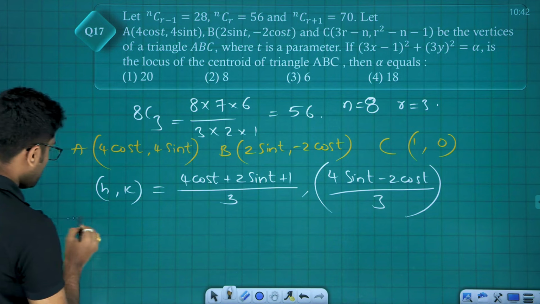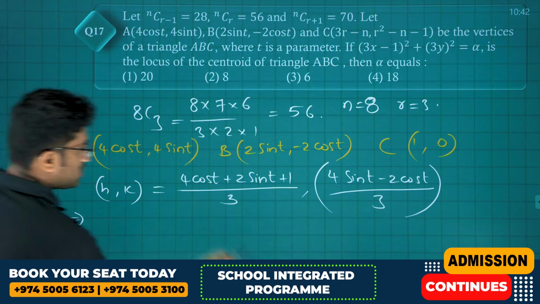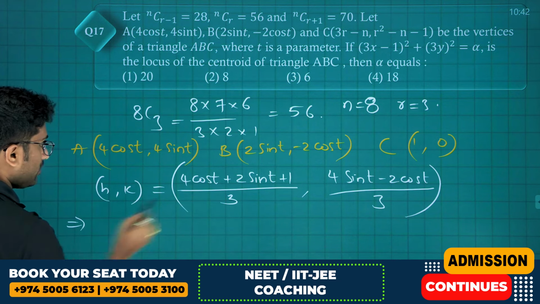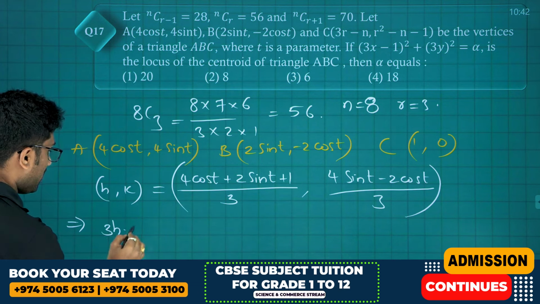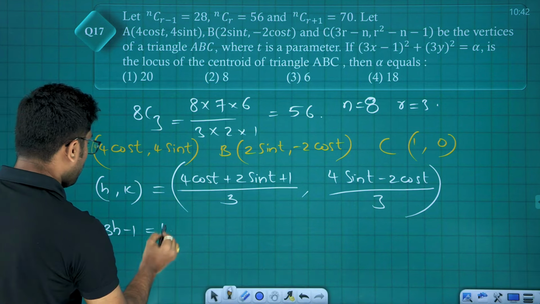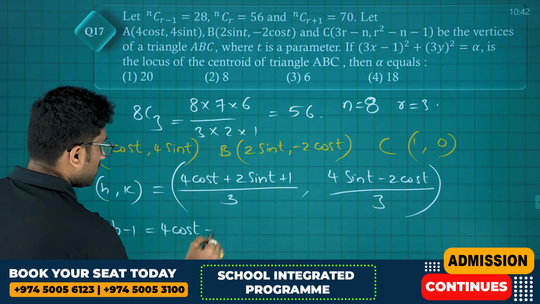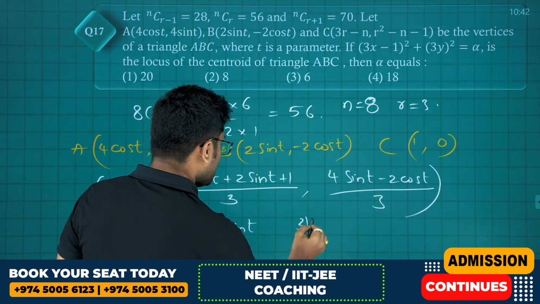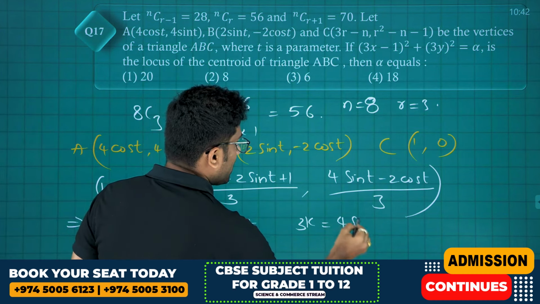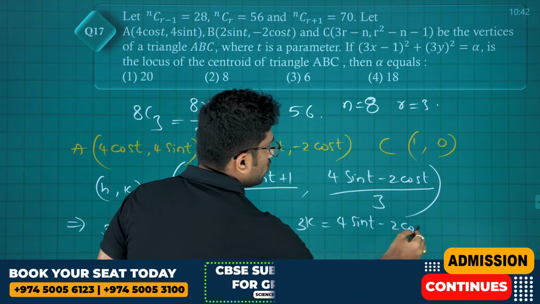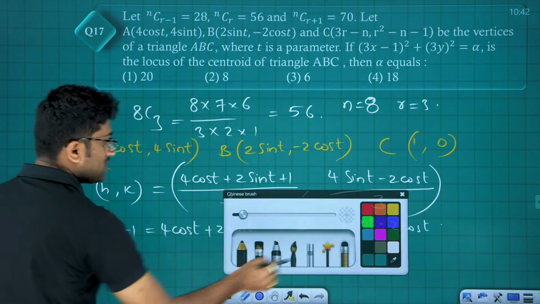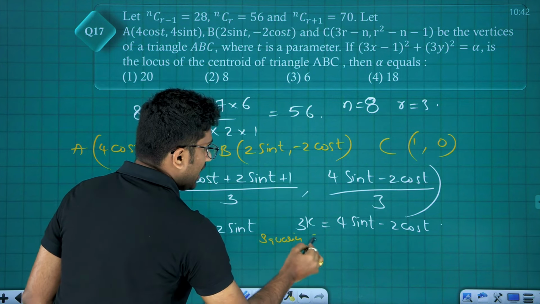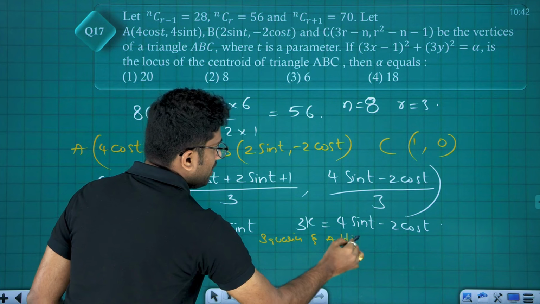So from here, friends, corresponding elements: 3h minus 1 is equal to 4 cos t plus 2 sin t, and 3k is equal to 4 sin t minus 2 cos t. What do we do? We square and add them.